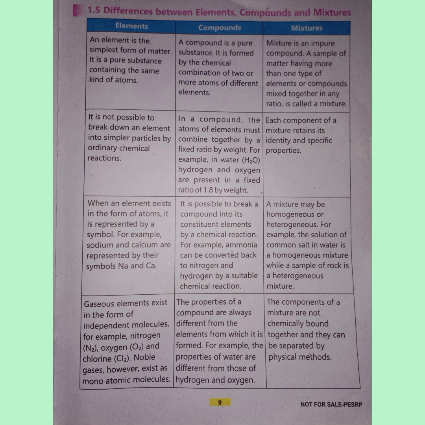In compound, the properties of a compound are always different from the elements from which it is formed. For example, the properties of water are different from those of hydrogen and oxygen. The components of a mixture are not chemically bound together and they can be separated by physical methods.